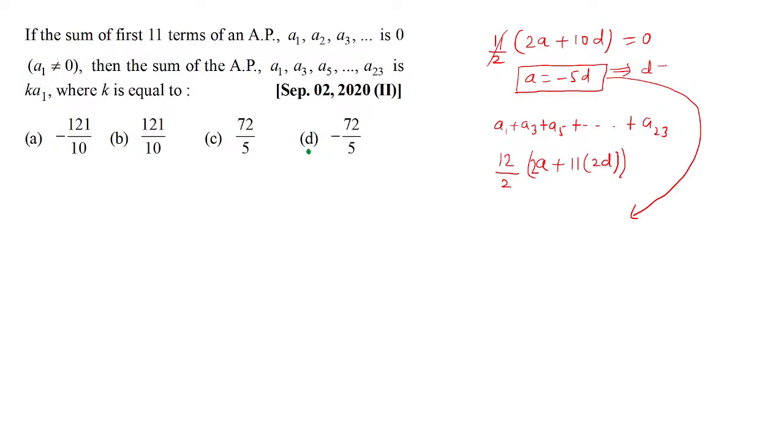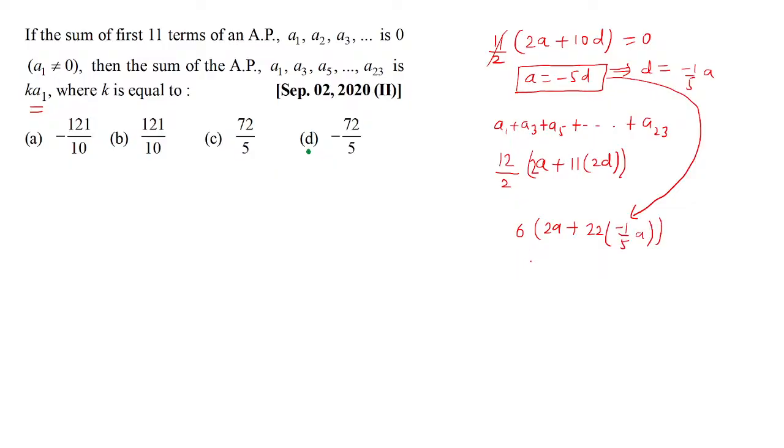here A is minus 5D. So that means D is minus 1 by 5 A. Why? Because I'm interested in finding K times A, so that's why I'm eliminating D. So you have 6 times (2A plus 11 times, or rather 22 times D). D is what? Minus 1 by 5 A.